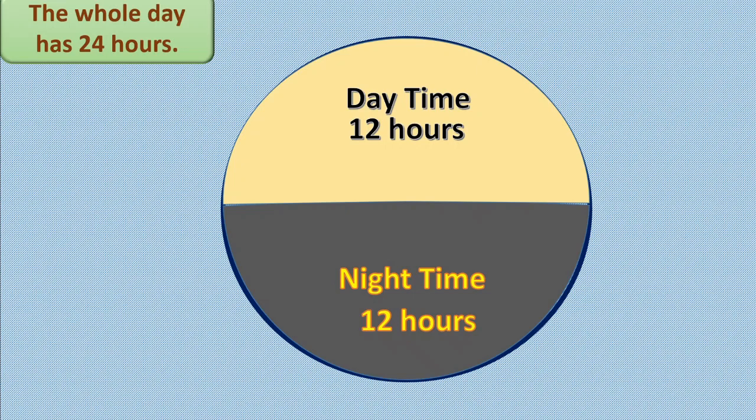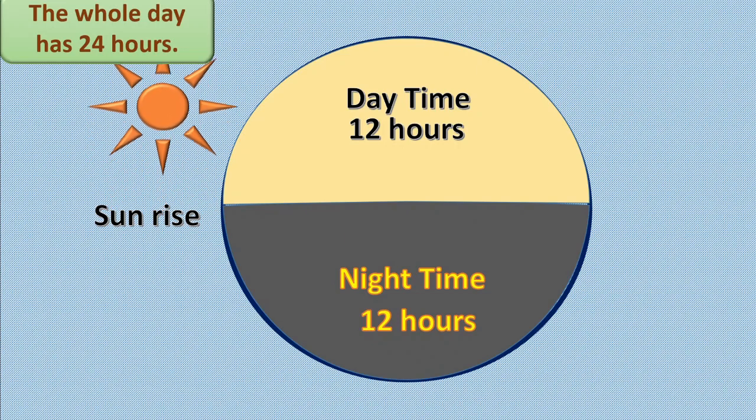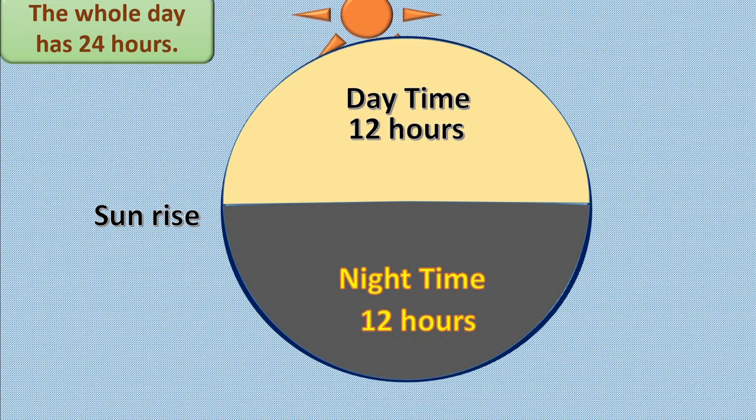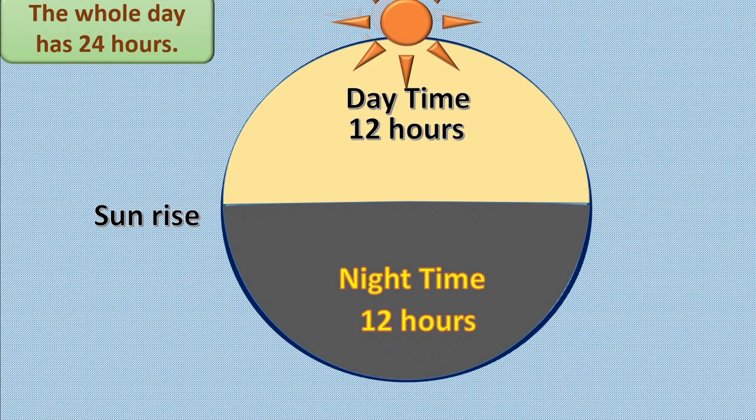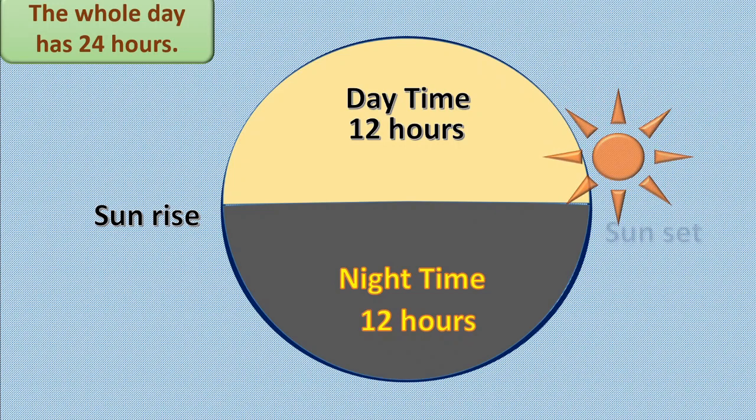Now, in the daytime what happens? Yes, sun rises. Very good. Sun rises in the east and slowly moves to the west. Here you can say it is 12 noon. Then it moves towards the west and sun sets.